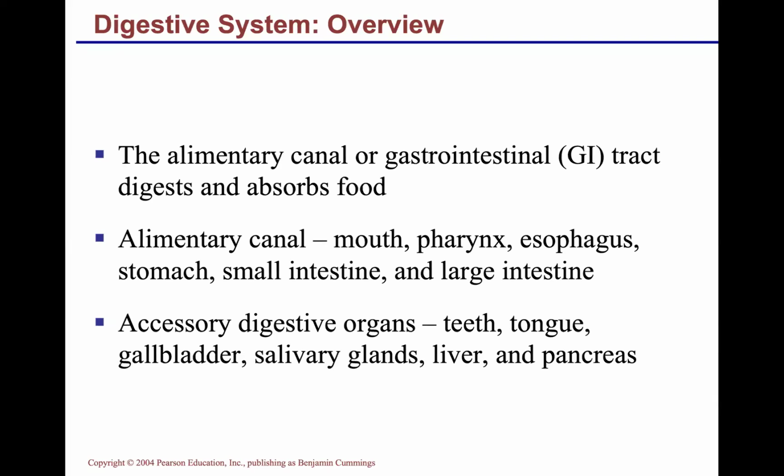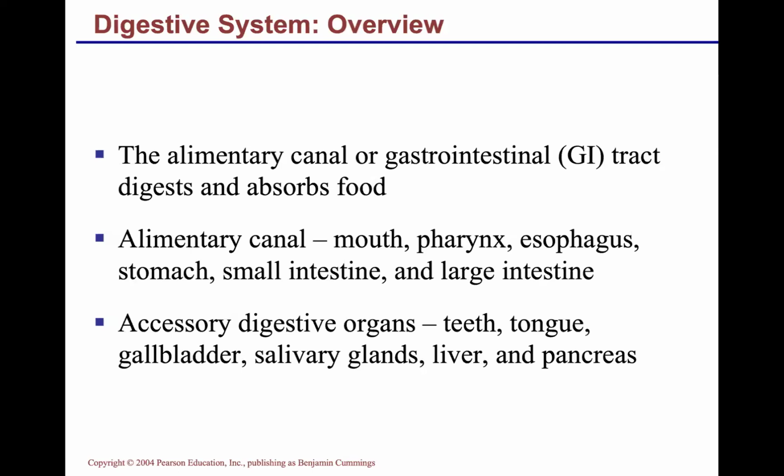So the digestive system has some major organs and then some accessory organs. The word accessory might make it feel that they're not so important, but I do want to emphasize here that these accessory digestive organs are equally important as the primary ones, okay? So the alimentary canal, we start from the mouth, it passes to the pharynx, then goes into esophagus, stomach, small intestine, large intestine. And the accessory digestive organs are teeth, tongue, gallbladder, salivary glands, liver, and pancreas.